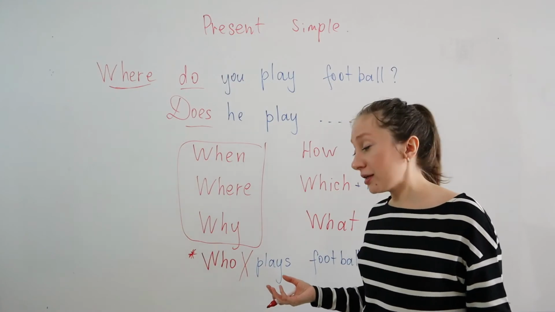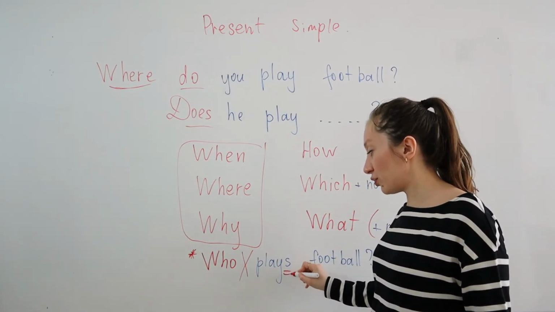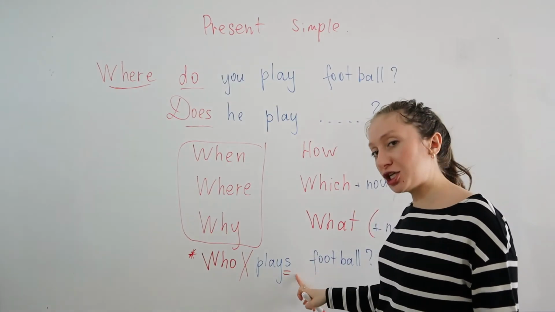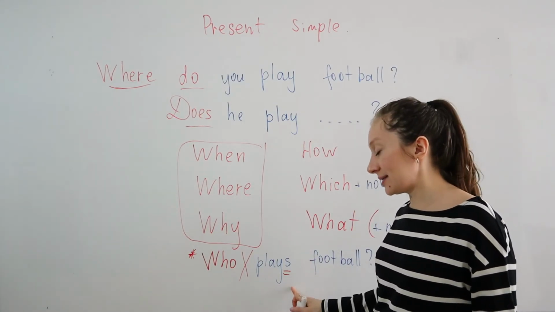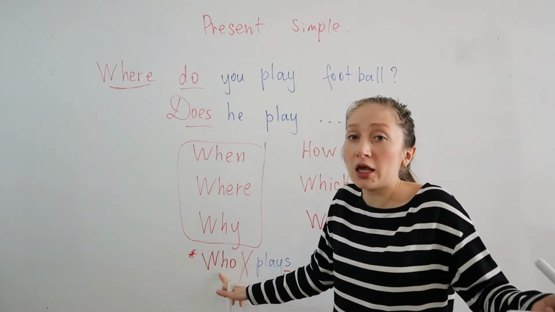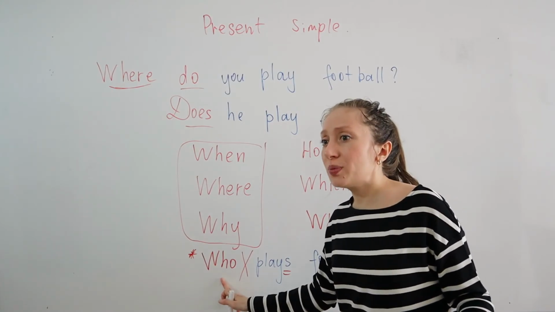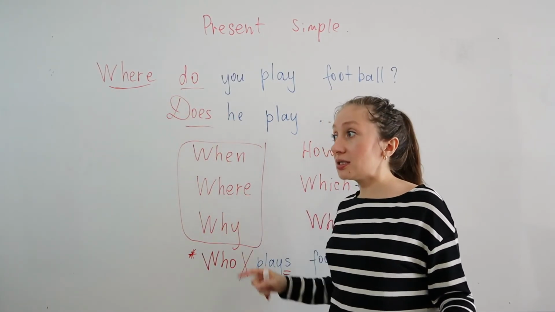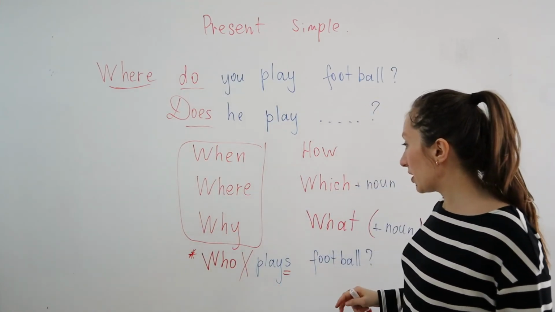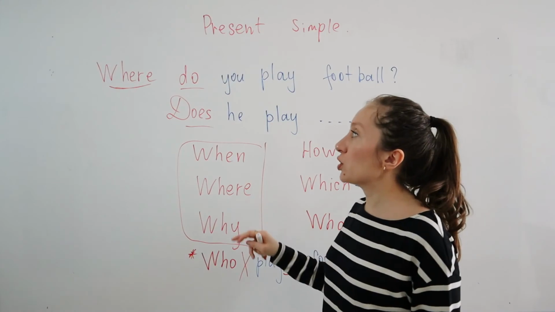Why do you learn English? Right? Who helps you? You know that he, she, it has S ending, and this is kind of a he, she, it because we don't know, is it he or she? Imagine that this is he, she, it. Who plays? He plays. Who plays? She plays, right? So this is the basic structure, how to make this special question.